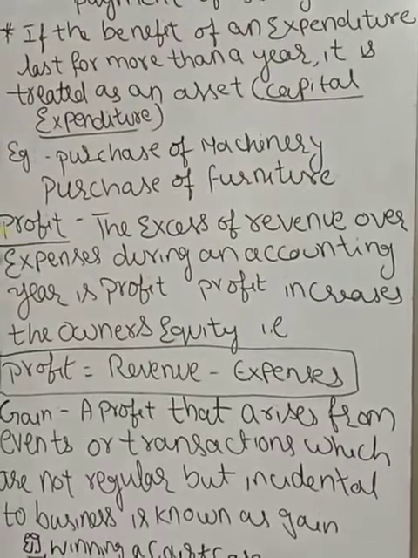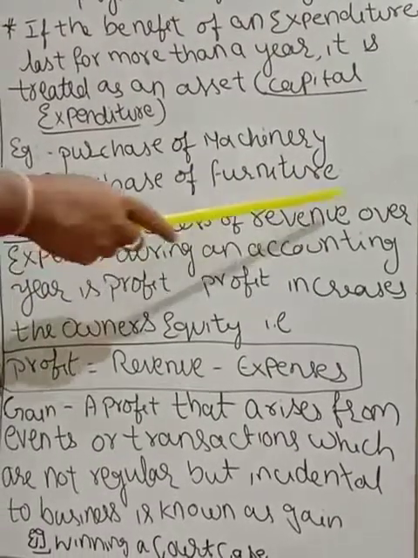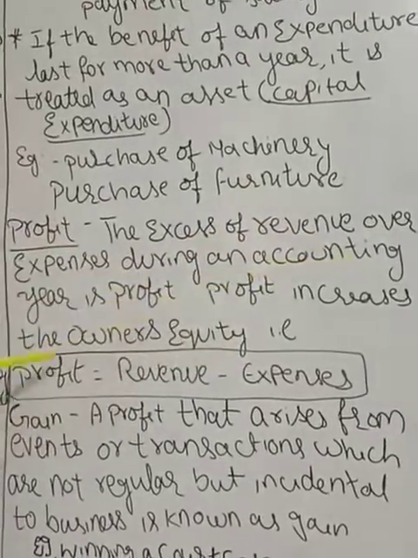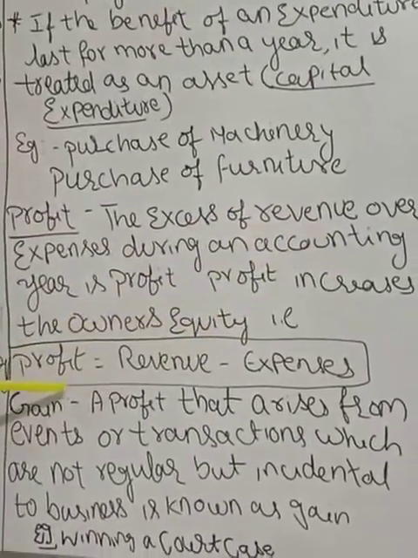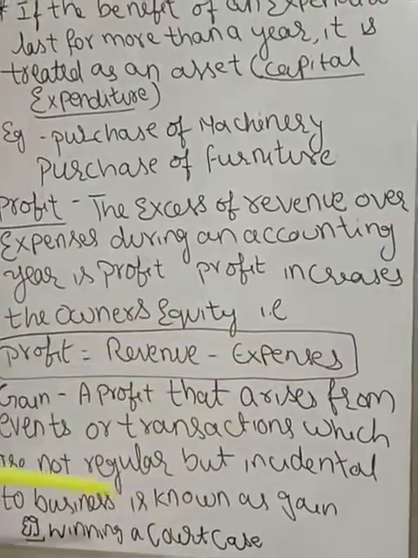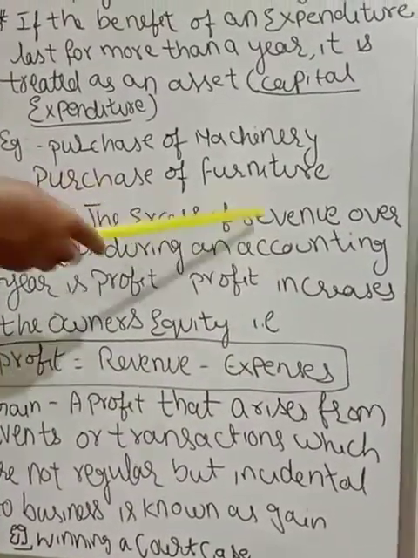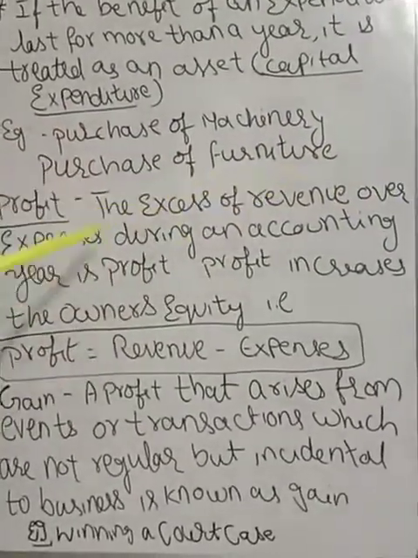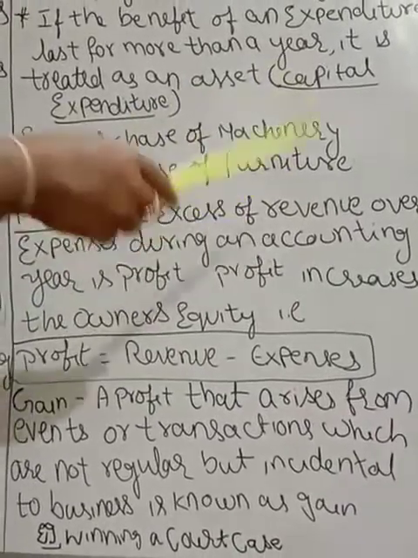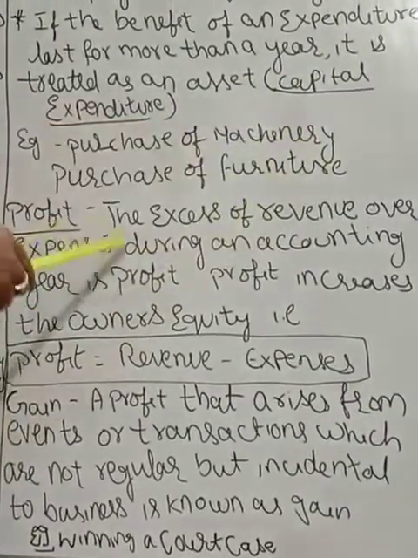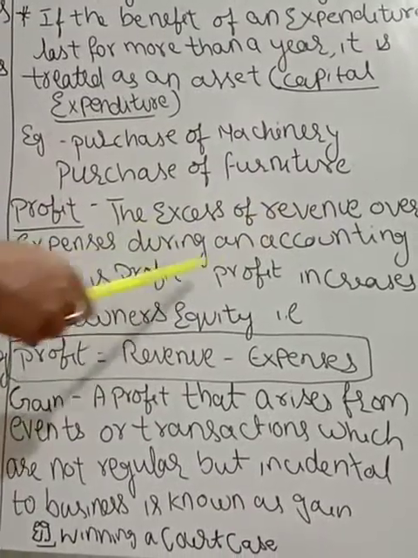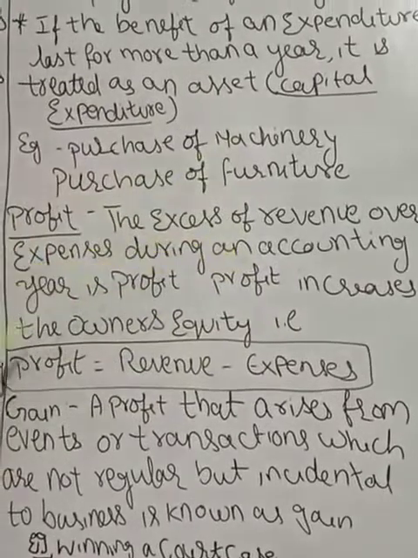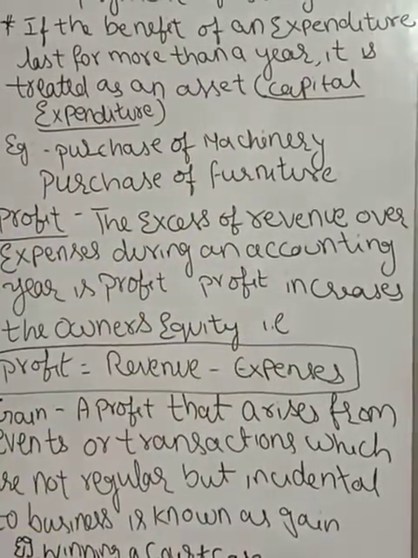Next one is profit. Profit means the excess of revenue over expenses during an accounting year. Profit increases the owner's equity. Profit is equal to revenue minus expenditure. Revenue is nothing but sales. The excess of sales over expenses during an accounting year is profit. If the profit is more, the owner's equity will be more. Profit is equal to revenue minus expenses.